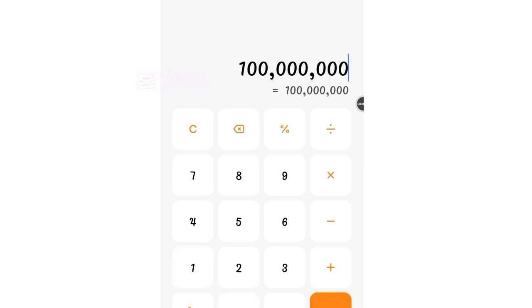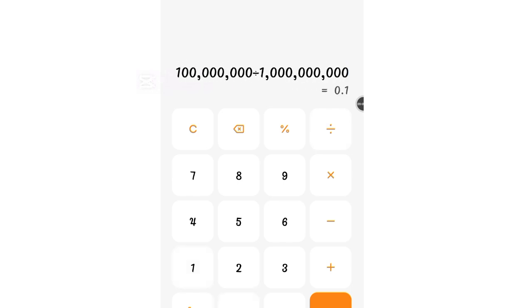100 million divided by 1 billion. This is 1 billion. It's going to be 0.1. 0.1 is the price prediction for TapSwap. So for you now, if it is 700 million, it's going to be 0.7. But sometimes some people say it is going to be 0.03. That is price prediction for everybody.